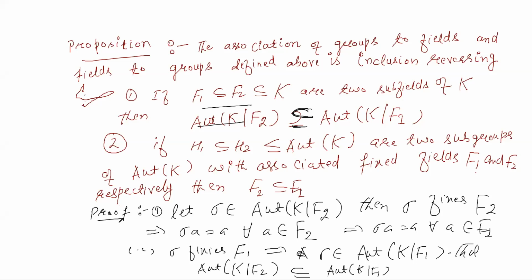Now second part of this proposition, so you have two subgroups H1 and H2. So we have to show that F2 is contained in F1. So let a belong to F2. It means what?